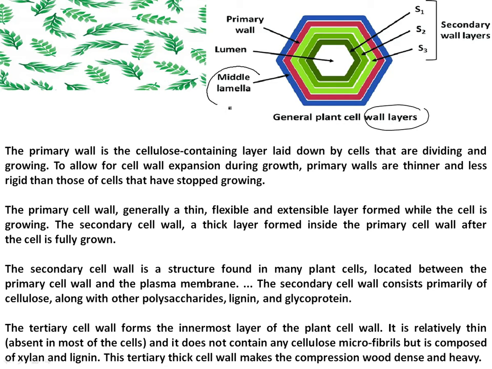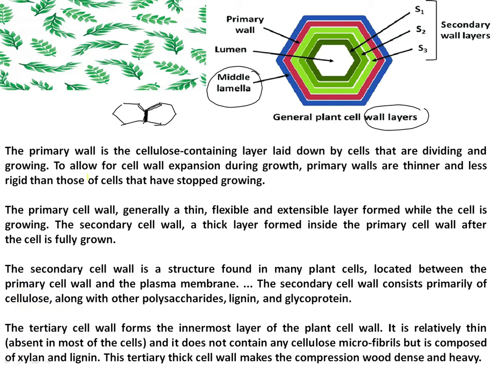Middle lamella actually adheres the adjacent cells. Suppose this is one cell, it is glued to another cell through the middle lamella. The middle lamella is made up of calcium pectate and it adheres the adjacent cells. So right now our topic of discussion is the categorization of the cell wall. The primary cell wall and the secondary cell wall you can see here in the diagram. Outer is the primary wall and inner to the primary is the secondary wall.